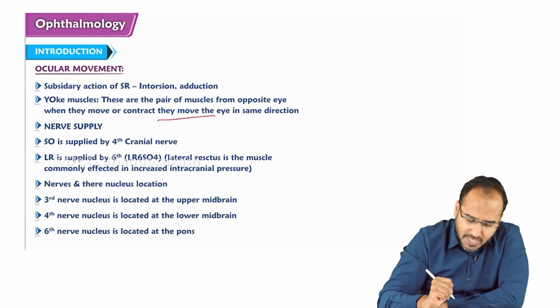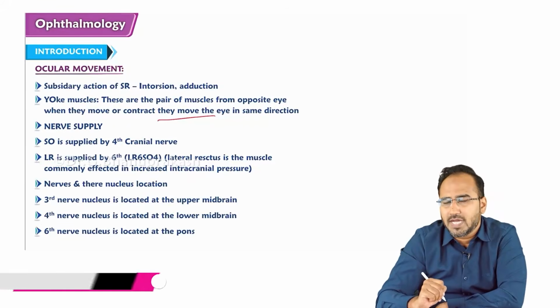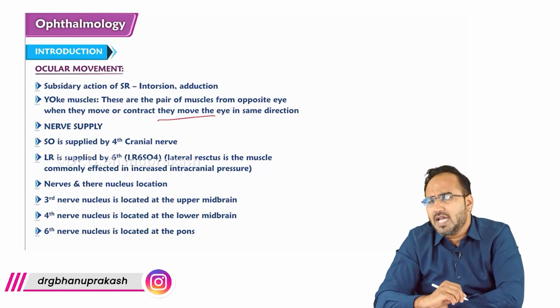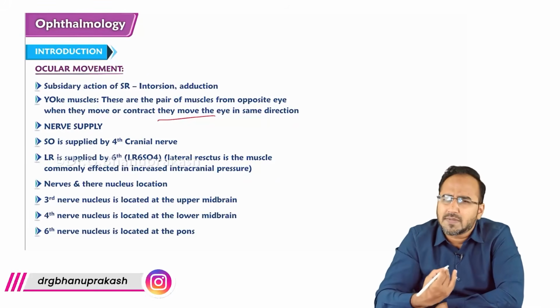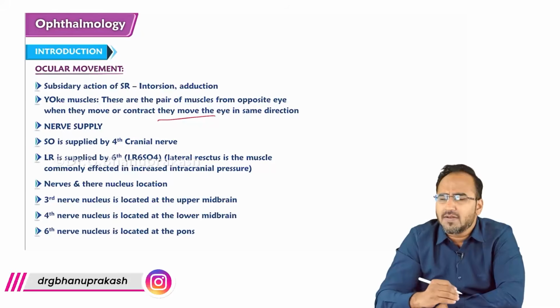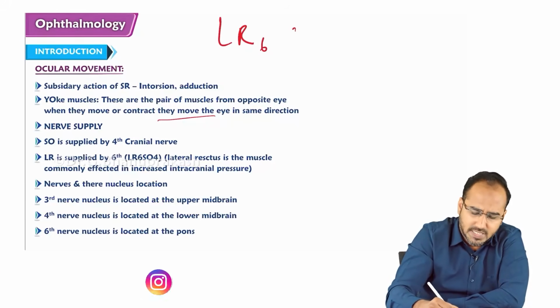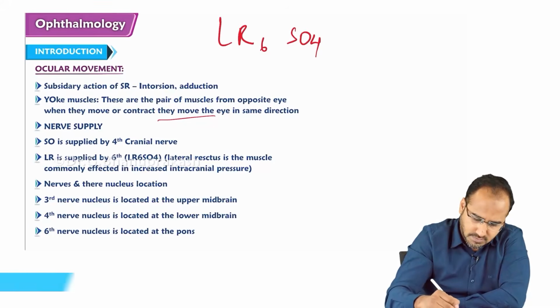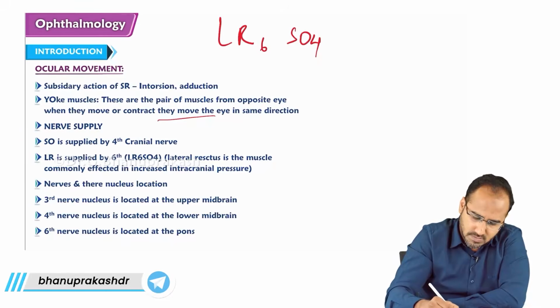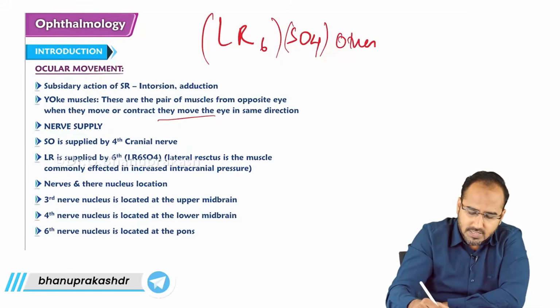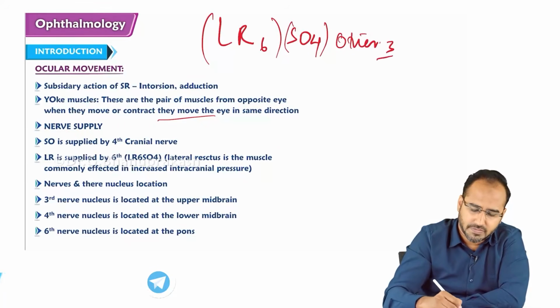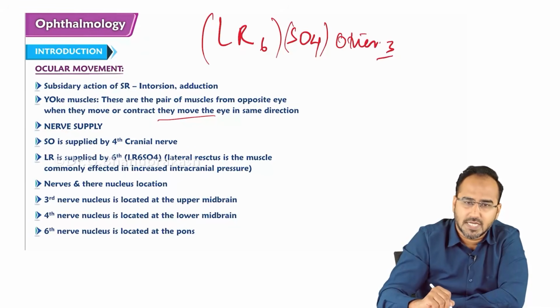What is the nerve supply of the muscles of the eye? For this, we have to know a formula. I used to remember this formula: LR6, SO4 and others by 3.